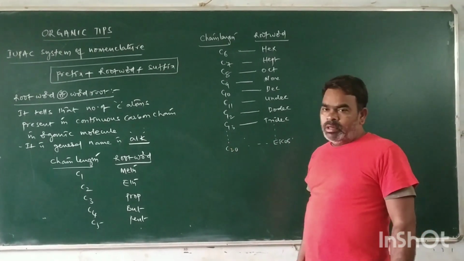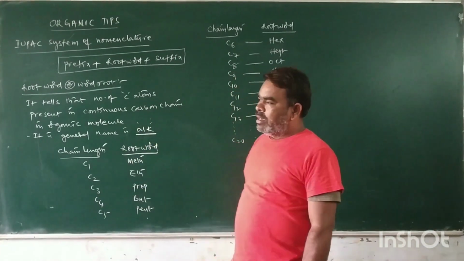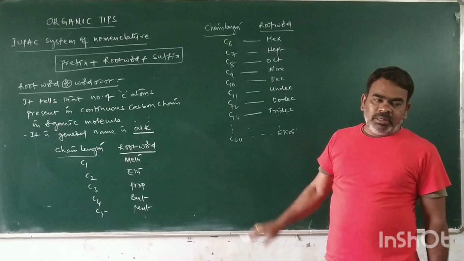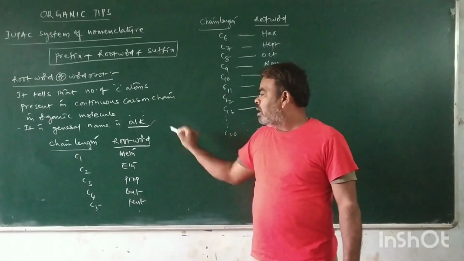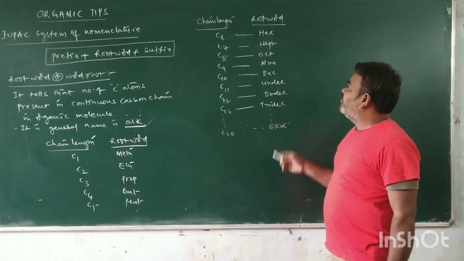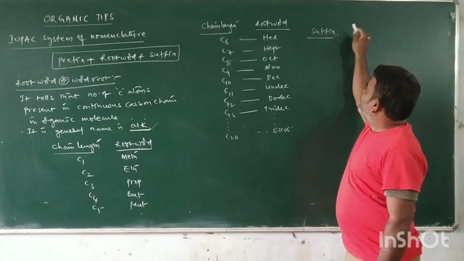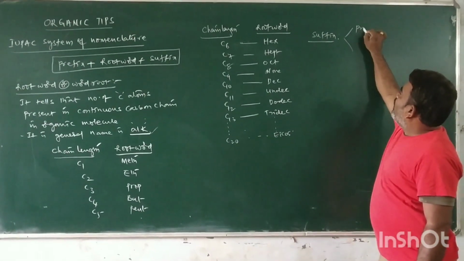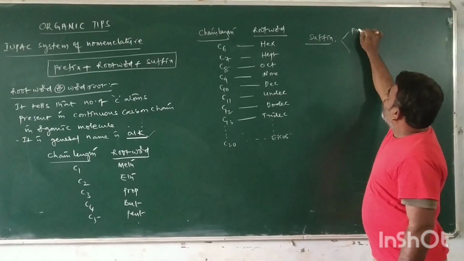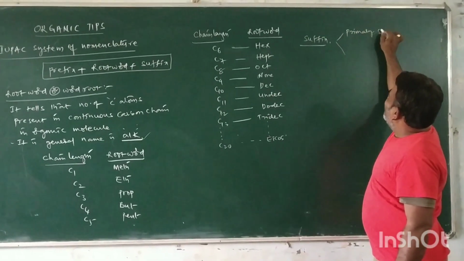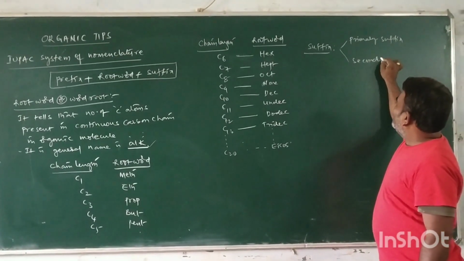So what is the root word? The root word tells the number of carbon atoms present in the longest carbon chain, and the word is generally alk. Next one, suffix. What is the suffix? Suffix is of two types: the primary suffix and the secondary suffix.